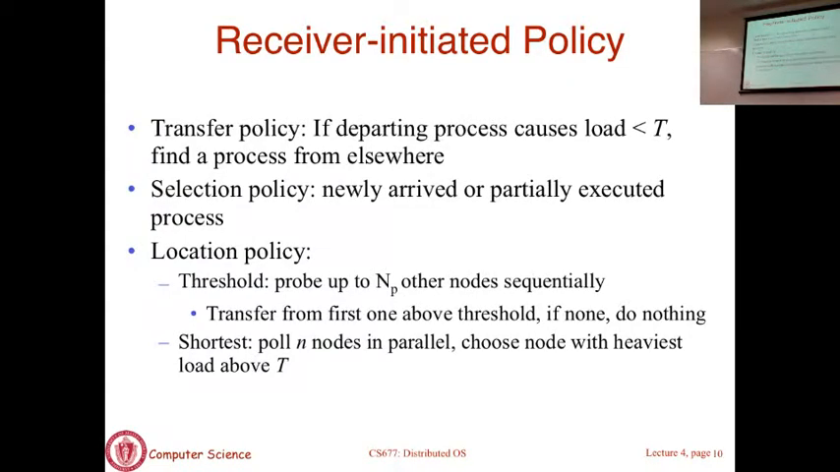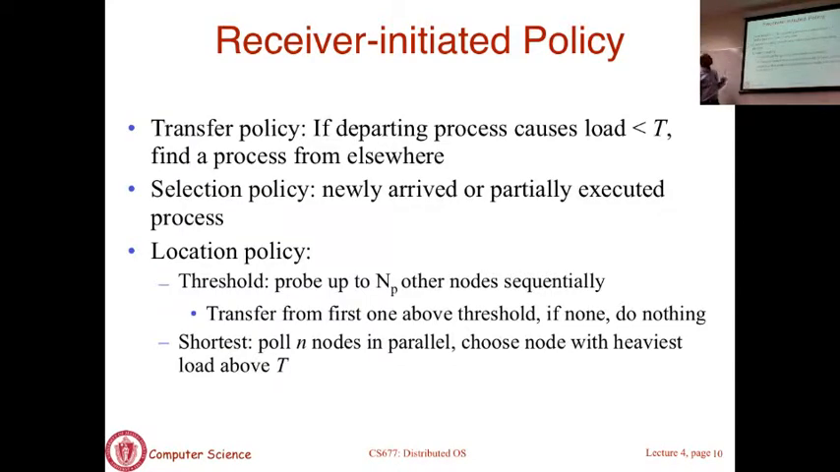Now that I told you how there are 4 decisions to be made. The sender initiated the machine that was loaded, made all the decisions, saying, I decide when to invoke this policy, I go hunting for a machine, I send the job in. The receiver initiative is exactly the opposite. If you are lightly loaded, you want to go hunt for jobs to take on. You are the receiver of the job, so you go looking for work.